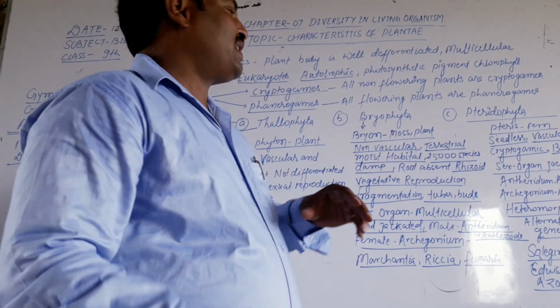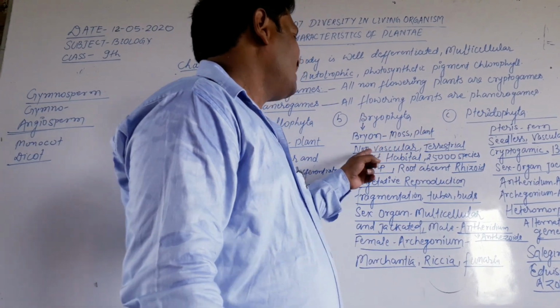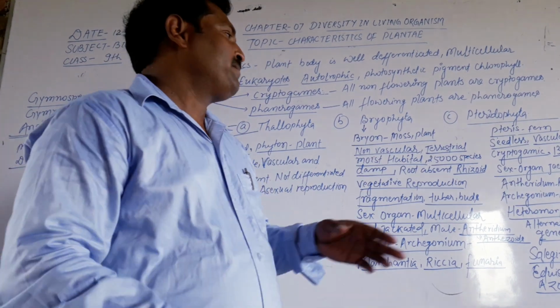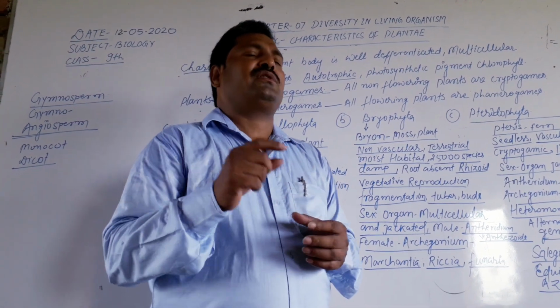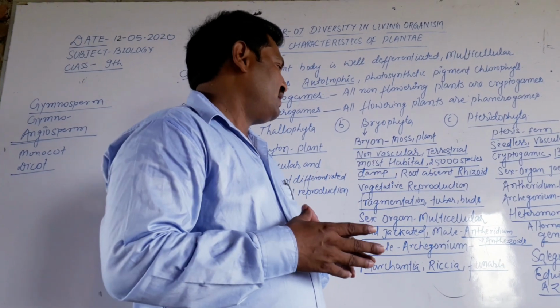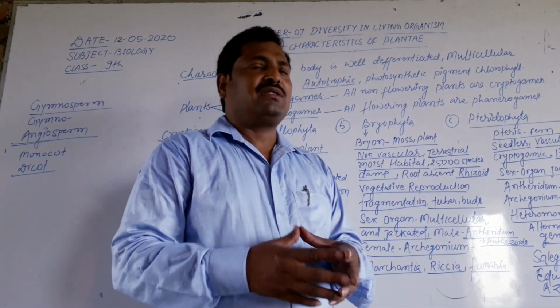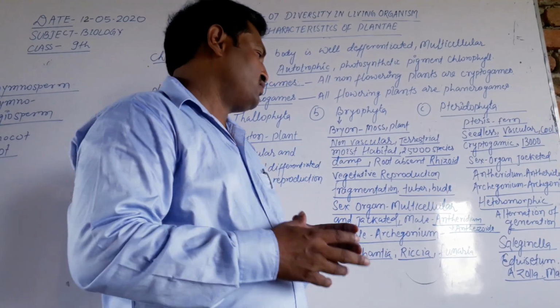The second is bryophyta. Bryophyta is made from bryon, meaning moss plants. These are non-vascular and terrestrial plants. They need a moist habitat. Nearly 25,000 species are present. They live in damp and moist areas. Roots are absent. Instead of roots, there are root-like structures called rhizoids.